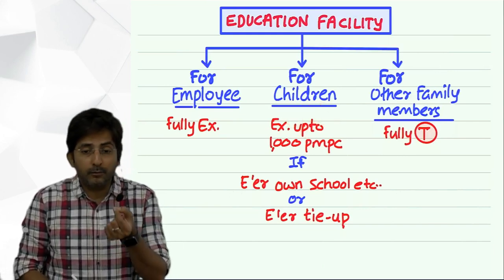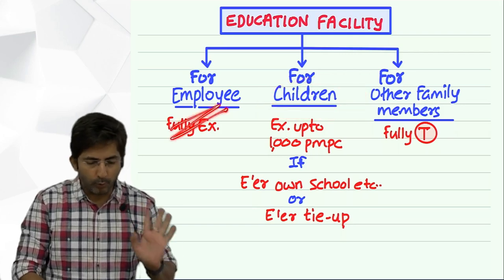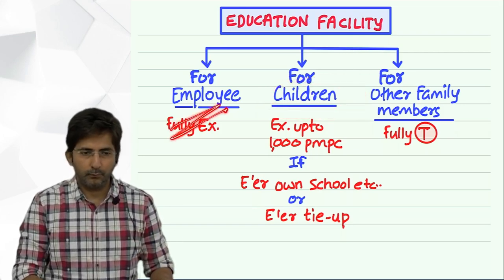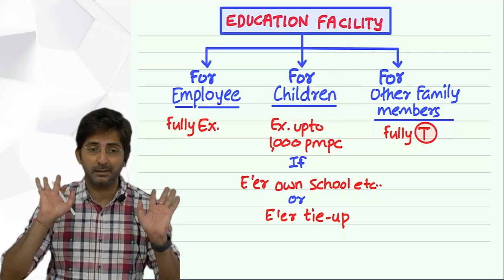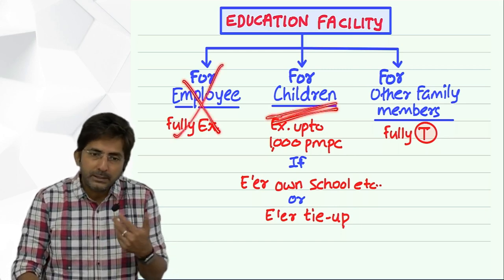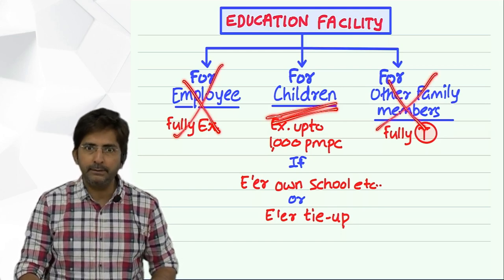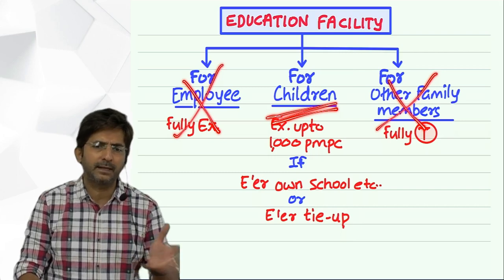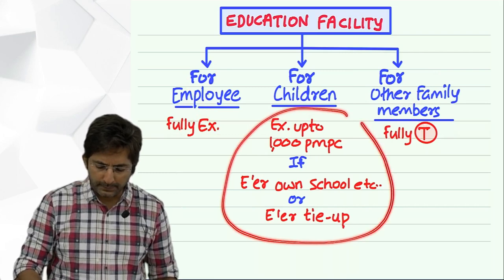See, because of the word school, it is understood it is for children. Employee will not go to school. If you try to assume that, it is very weird. Assumption should be rational. So it is not the employee. So school means it has to be children only. Other family members, obviously they will also not go to school: his wife, brother, mother. So it is children only. That's why I thought in this line.